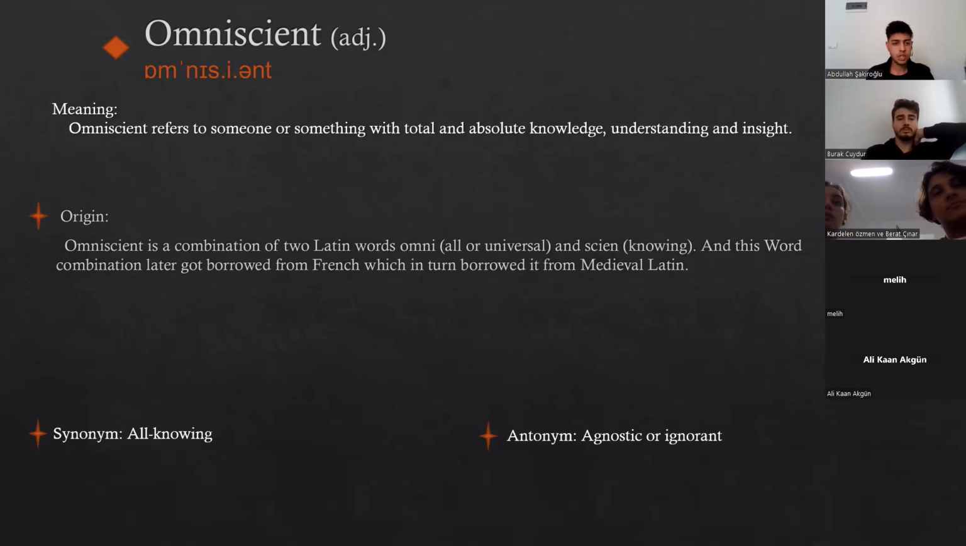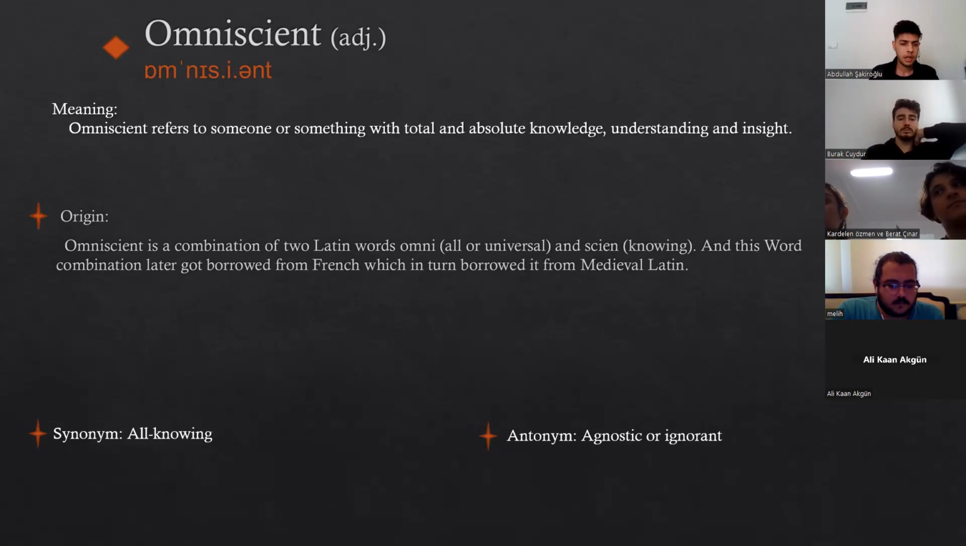The origin of the word omniscient is another combination word from Latin. Words omni, all, universal, and scire, knowing, come together and construct omniscient. This word later got borrowed into French, and then from there to English. For synonyms, we can give all-knowing. And as antonyms, we can give agnostic or ignorant.